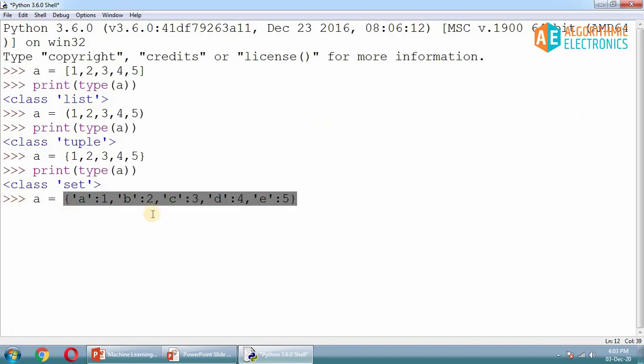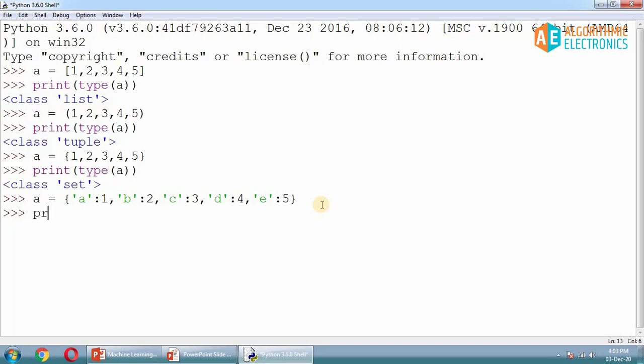Now the same thing I have defined in the case of this dictionary as well. I'm just talking about 1, 2, 3, 4 and 5, but this time, as I have written in the curly brackets only, I have provided some keys and some values. So this first thing is the key. A, B, C, D and E are the keys of this dictionary, and these 1, 2, 3, 4, 5 are values which are stored in these keys or in this particular dictionary.